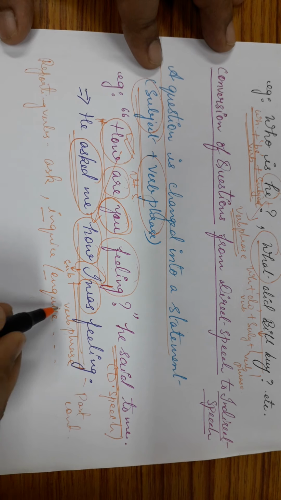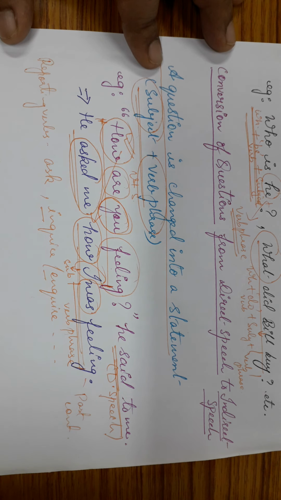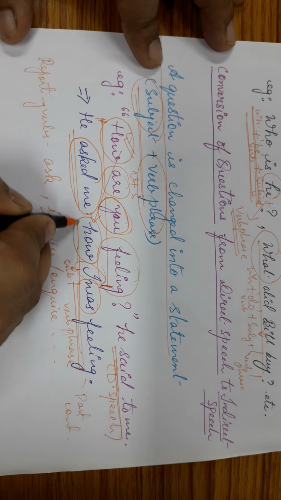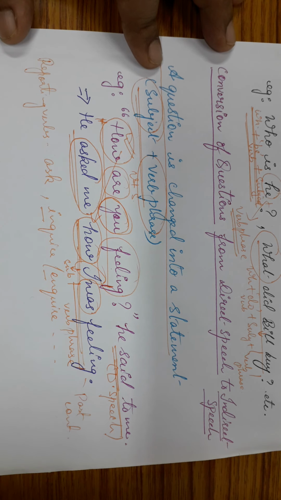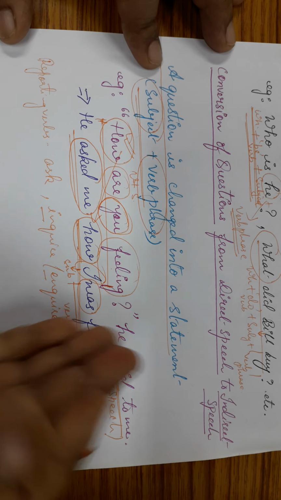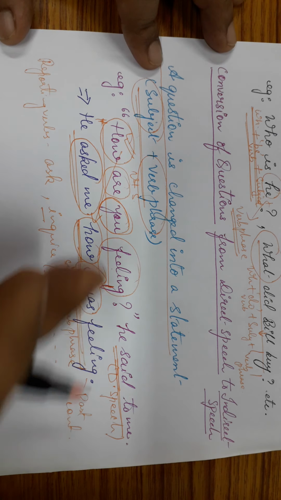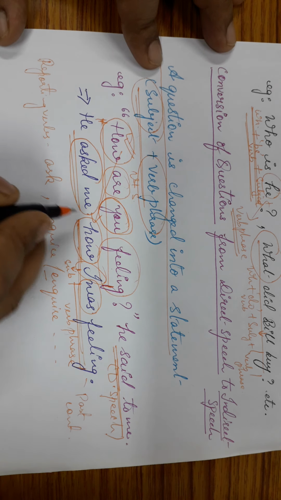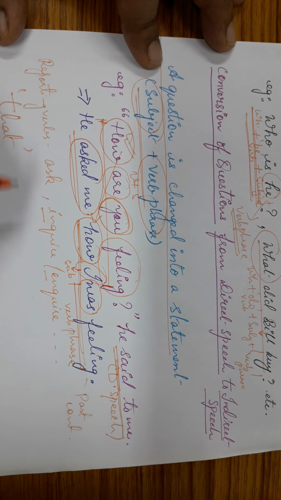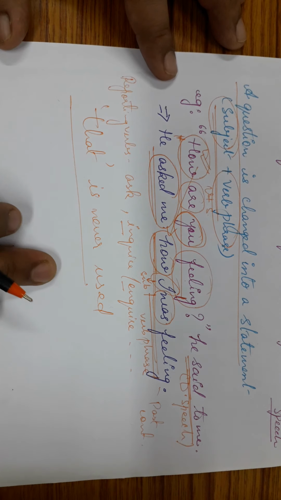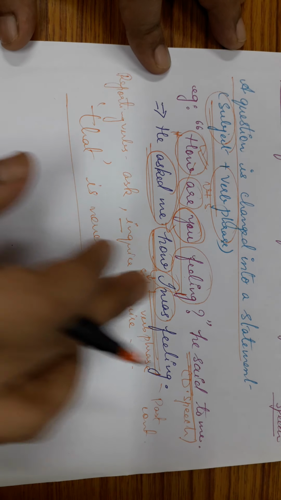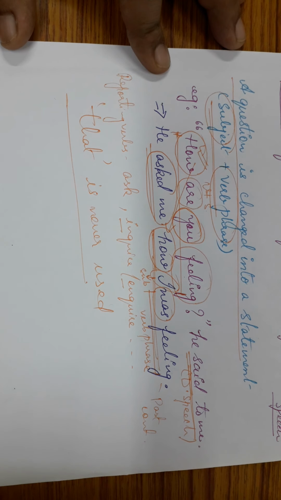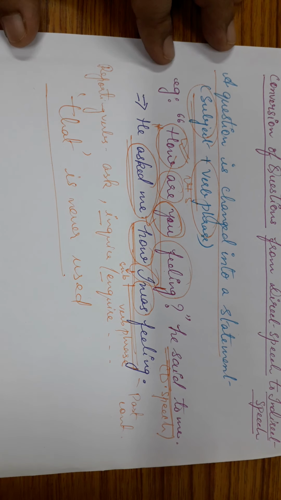Okay. Then the past continuous form of sentence structure has been used. Let's see once again. The WH question word "how" is retained. The statement pattern has been used, that is the subject has come first, followed by the verb phrase. The change of the tense has been used. The change of the pronoun also has been used. And there is one more thing that you have to keep in mind, that "that" is never used when we convert an interrogative statement from direct to indirect speech. We will never use "that".